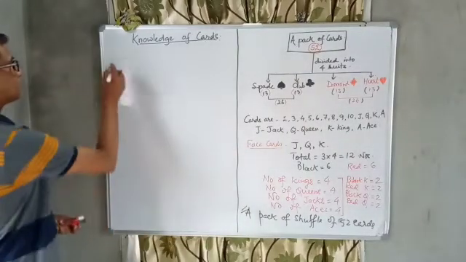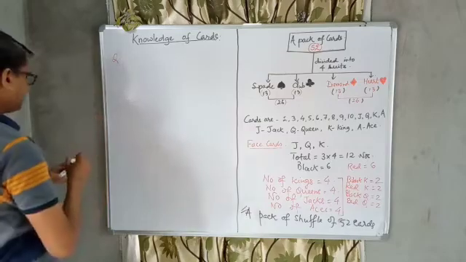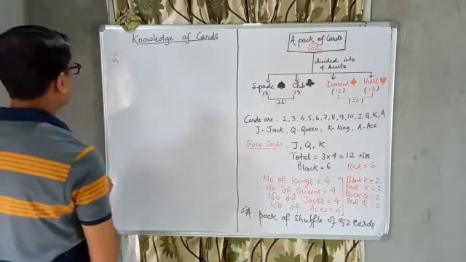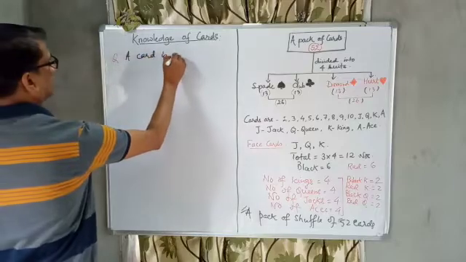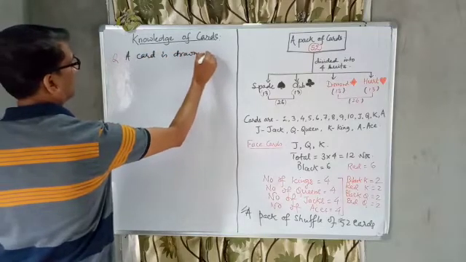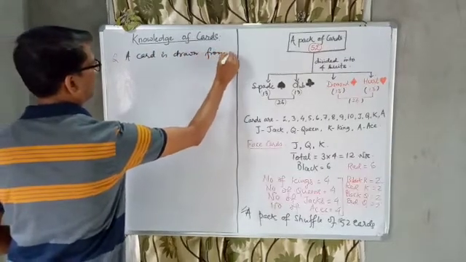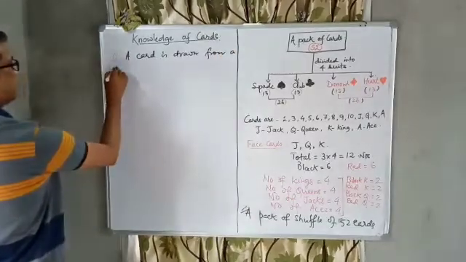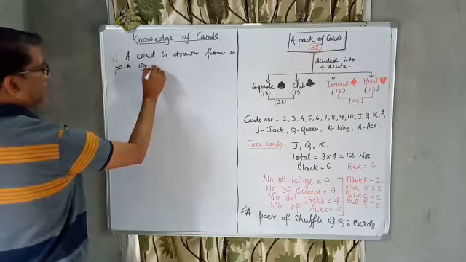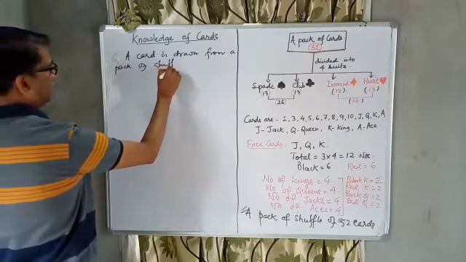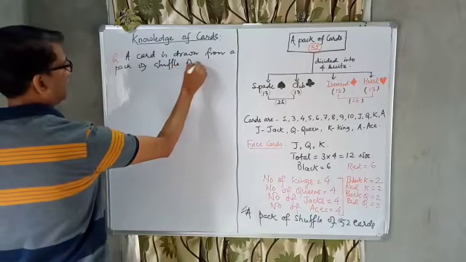Suppose the question may be given in this way: a card is drawn from a deck of shuffled 52 cards.